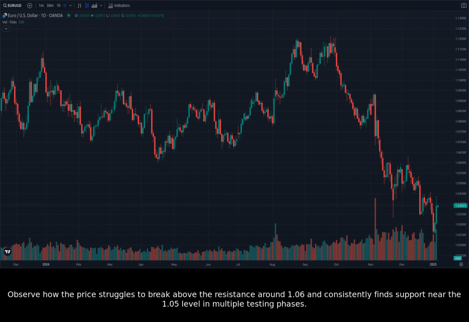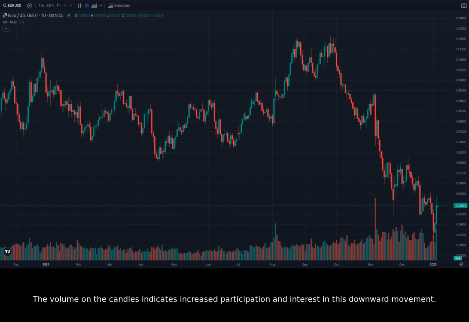Observe how the price struggles to break above the resistance around 1.06 and consistently finds support near the 1.05 level in multiple testing phases. The volume on the candles indicates increased participation and interest in this downward movement.